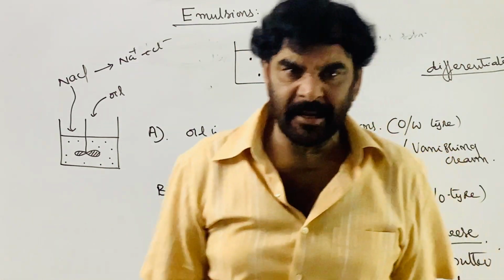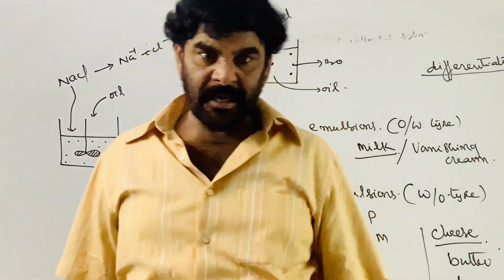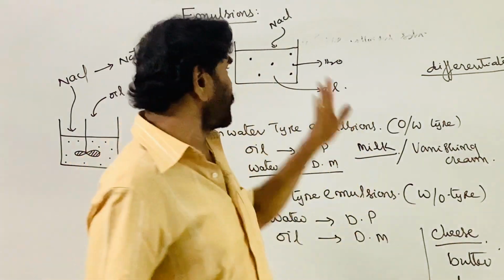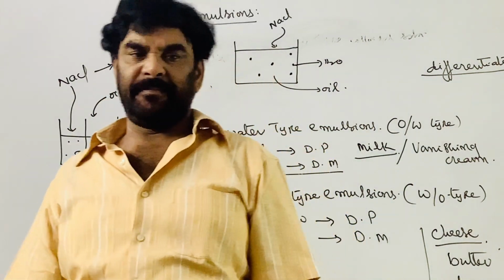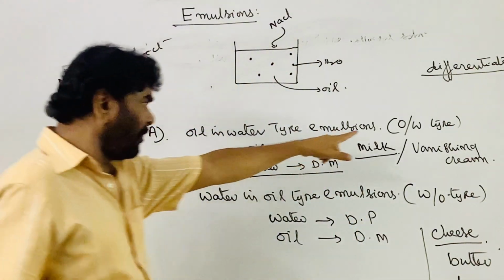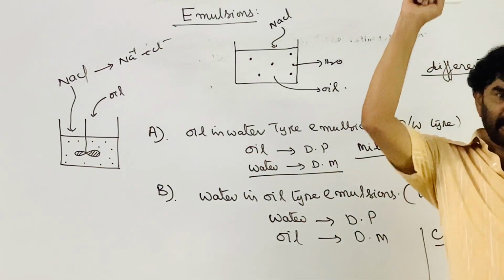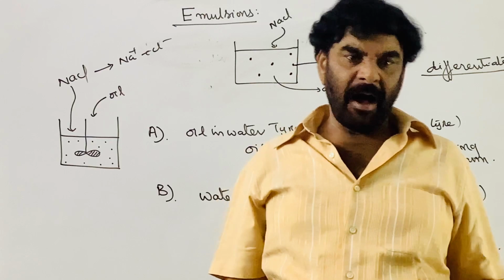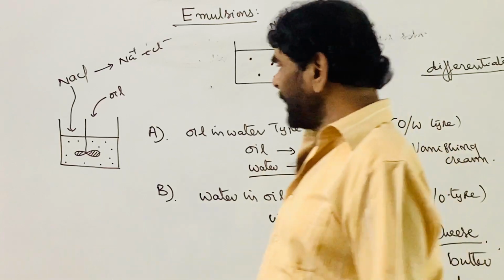Conductance is due to the ions. So, you are adding the salt, but they are not converting into the ions. They are not increasing the cationic concentration and anionic concentration in that emulsion. Therefore, conductance will not change. So, if it is an oil in water type emulsion, on addition of the electrolyte, conductance increases. If it is a water in oil type emulsion, on addition of electrolyte, there will be no change in conductance. And this is the second difference.